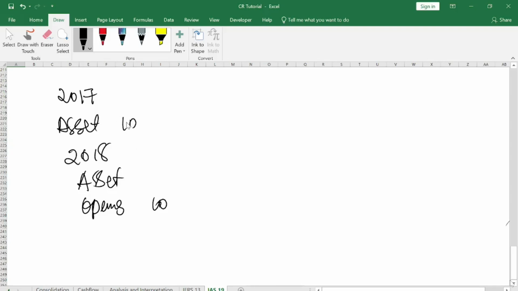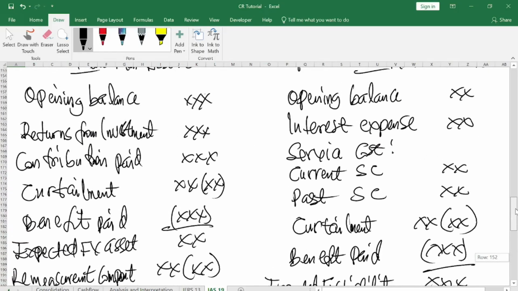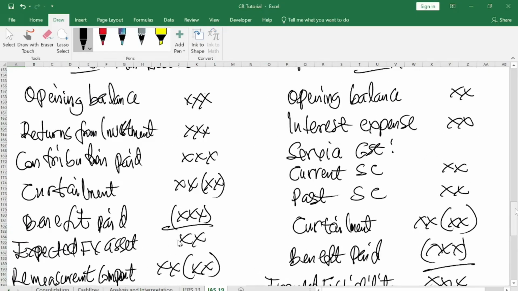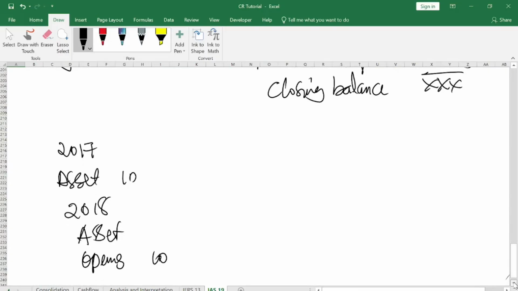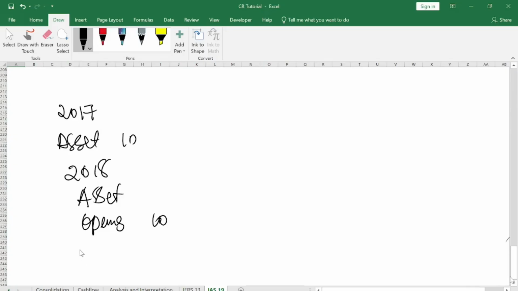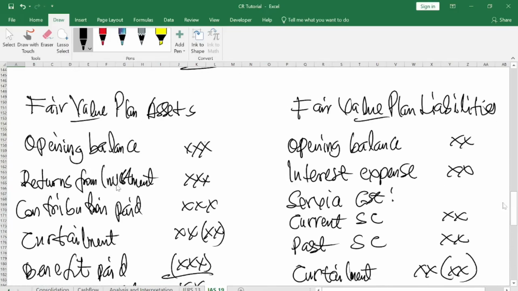The company will not allow that money to sit down. Assuming, what you have here, for example, is this expected fair value asset? This is the total value that you had from the previous year, 2017. That money will not sit in the account like that. They will invest that money. When they invest that money, the returns that come with it is what you see here. Returns from investments. You understand? So this is the previous year's balance they invested, and the return that comes with it, they will come and add it here.